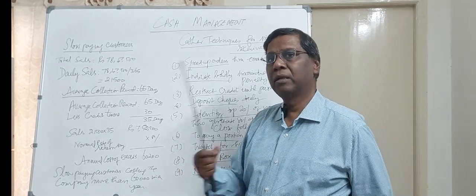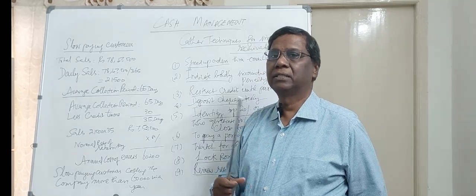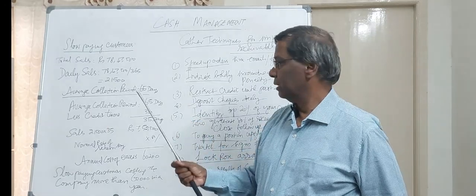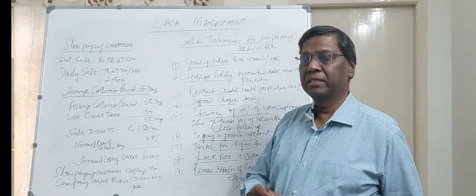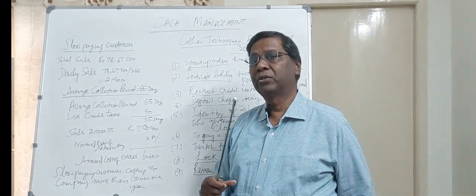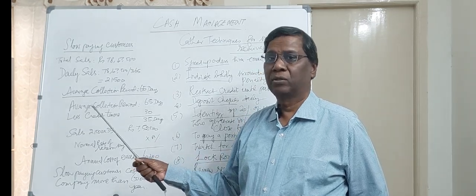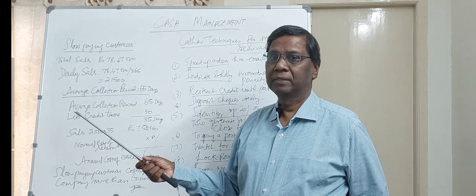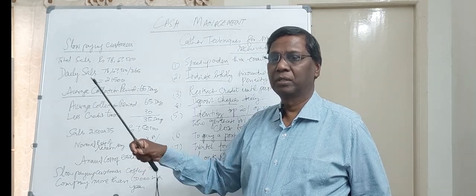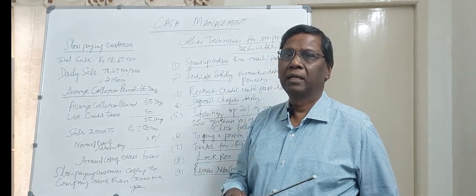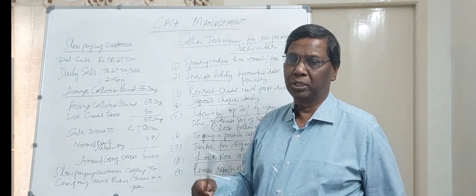So though you allowed 30 days, they are taking 65 days. What is the excess period you are giving to them? They are taking 35 days extra. So who will fund the amount blocked in those receivables for those 35 days? Naturally, you have to borrow from the bank at some interest rate. Then you have to pump the money into the system, so that you can keep the sales moving, production moving.